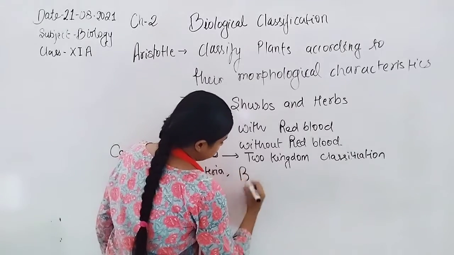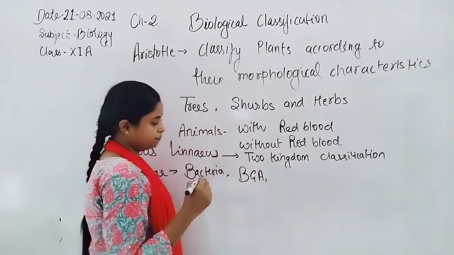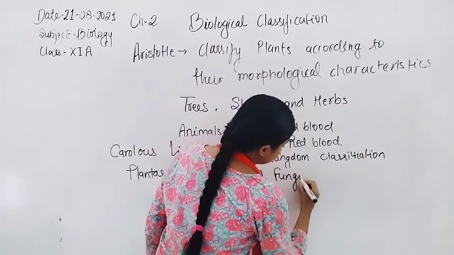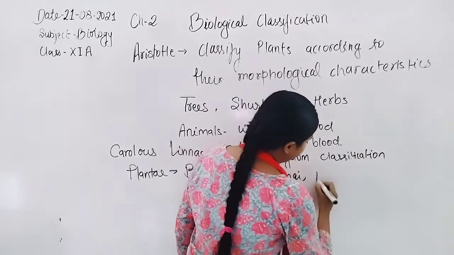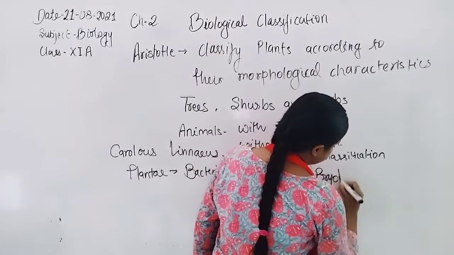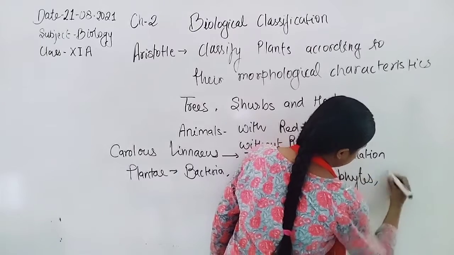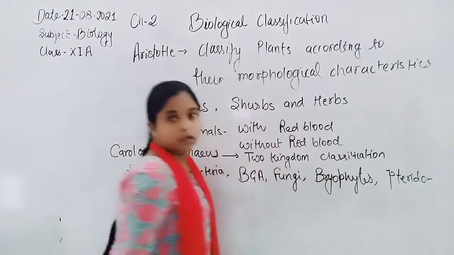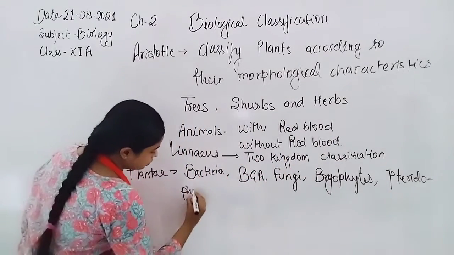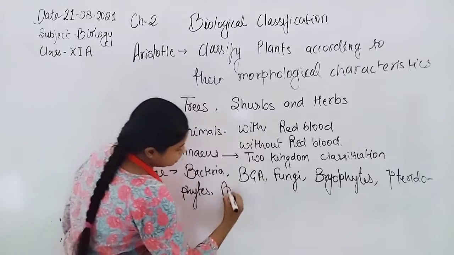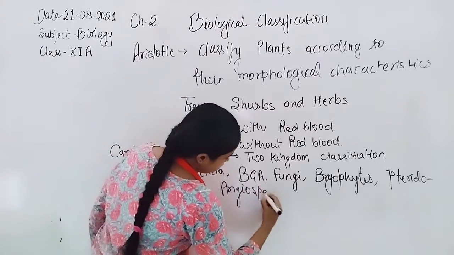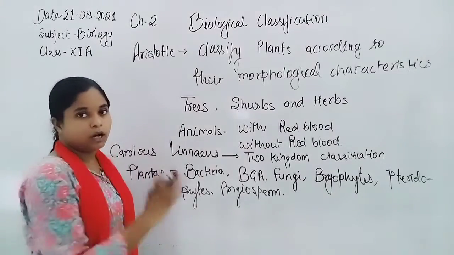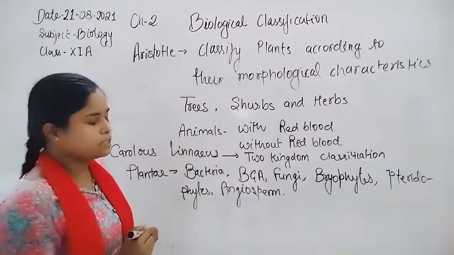Blue-green algae, also said to be cyanobacteria, then fungi were also included, then members of bryophytes, pteridophytes, and angiosperms, also said to be flowering plants, were included into the Plantae group.